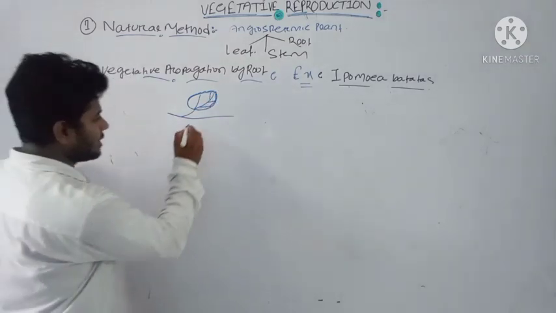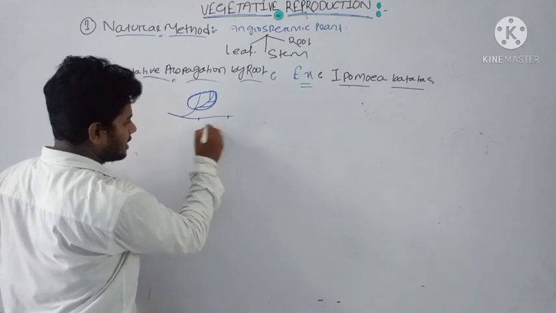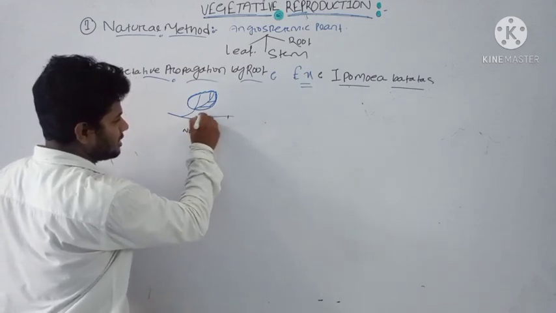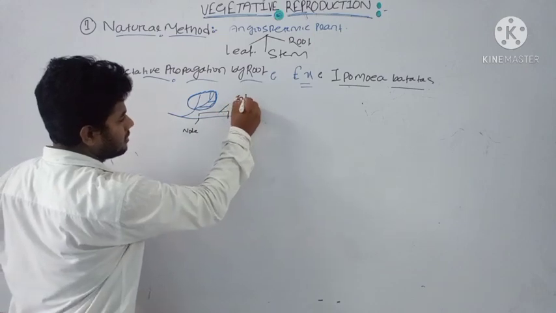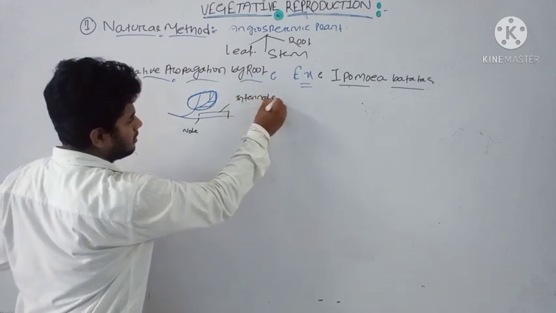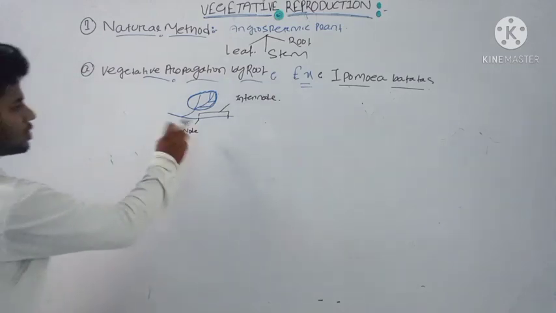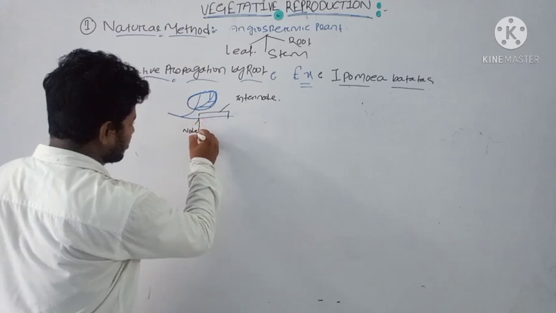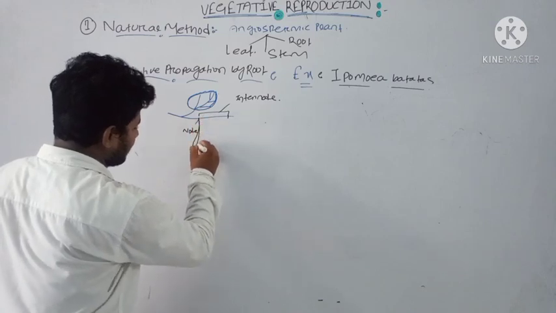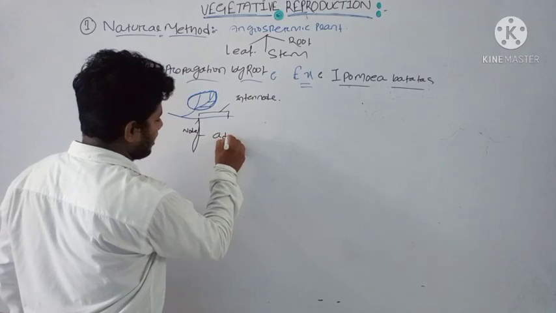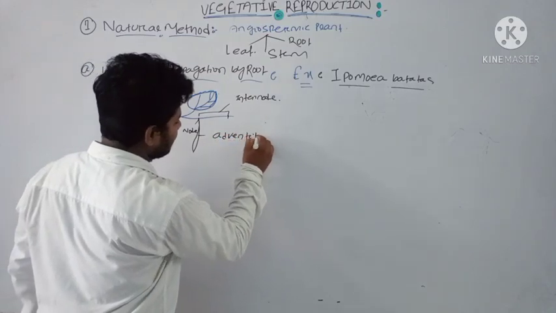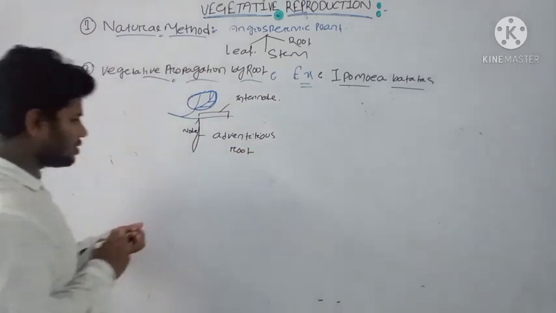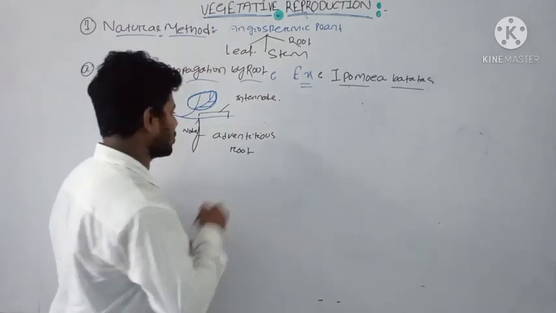A plant has a node region, and this is a node, and this is also a node, and in between there is the internode. Near the node region an adventitious root arises. We know the root, but what is an adventitious root?